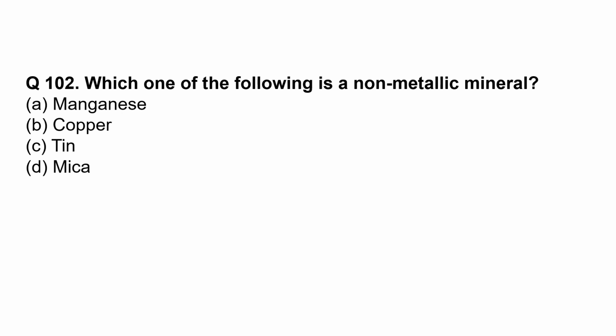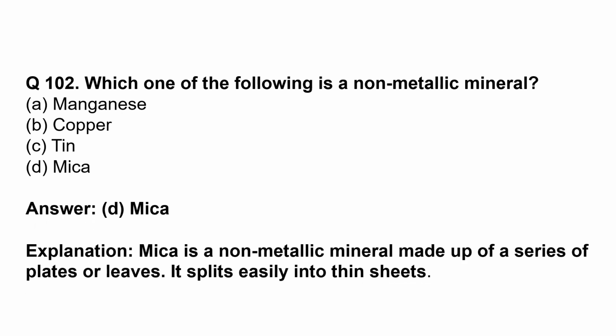Which one of the following is a non-metallic mineral? The correct option is option D, mica. Mica is a non-metallic mineral made up of a series of plates or leaves. It splits easily into thin sheets.